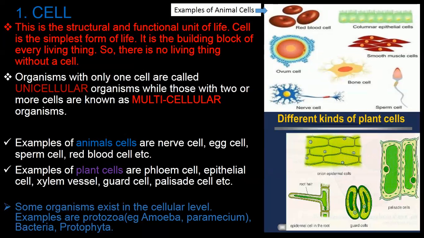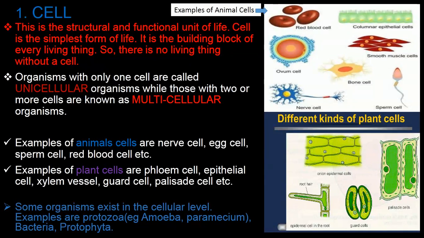Examples of animal cells are nerve cells, egg cells, sperm cell, red blood cell, white blood cell, and so on. Now, in the image given here, you see some examples of these cells we are talking about. We have the red blood cell there. We have the ovum cell, also known as the egg cell in female. We have the nerve cell. We have the bone cell. We have the sperm cell, also known as spermatozoa in male. We have the columnar epithelial cell, and we've got the smooth muscle cells.